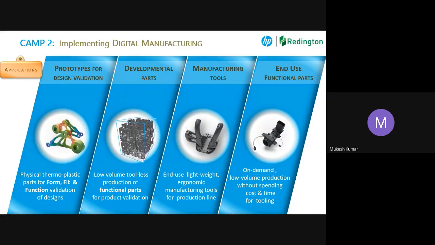So when I am talking about digital manufacturing, my technology should be able to cater to this kind of application. A lot of money goes into jigs and fixtures in conventional manufacturing. That can be converted. So what is the benefit? Here, the benefit will be weight reduction.